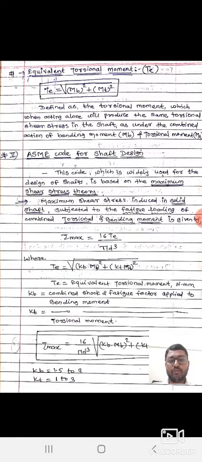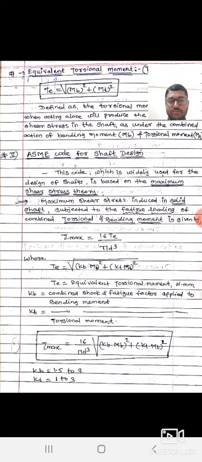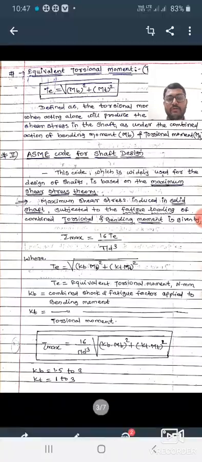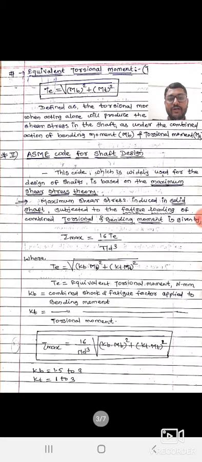Again, for maximum shear stress tau max, we put the value: tau max equal to 16 upon pi d cube under root of (Kb MB) square plus (Kt MT) square, because we have the equation tau max equal to 16 Te upon pi d cube, where Te is the equivalent torque, whose formula is under root of MB square plus MT square, and here Kb and Kt are the combined shock and fatigue factors for bending moment and torsional moment respectively.